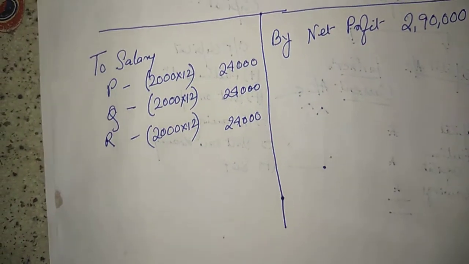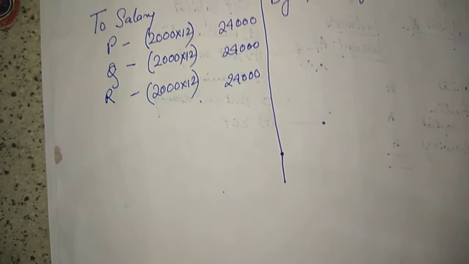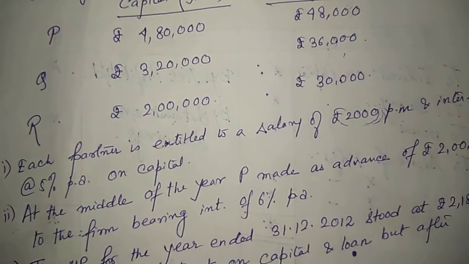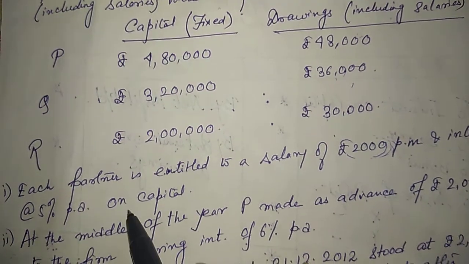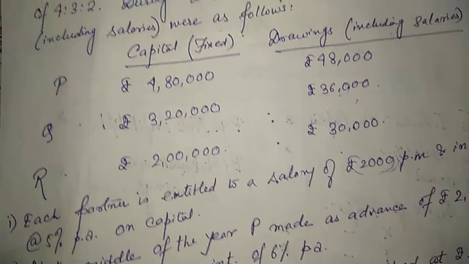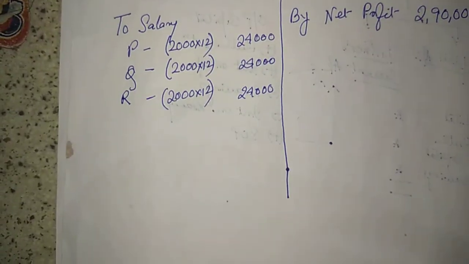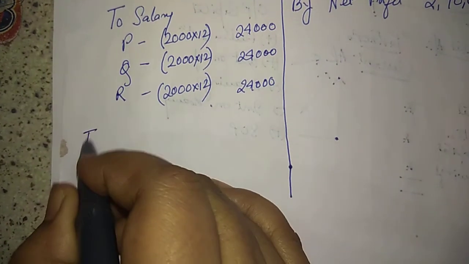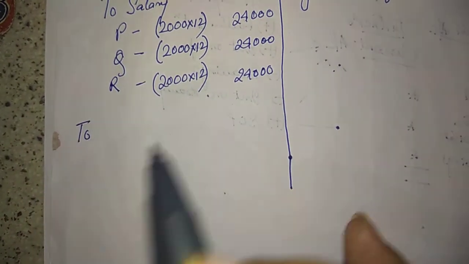Interest on capital was 5%. Remember. Each partner is entitled to salary and interest on capital at the rate of 5% on capital. Capital is 4,80,000, 3,20,000 and 2 lakh. Okay. So here I write to interest on capital.